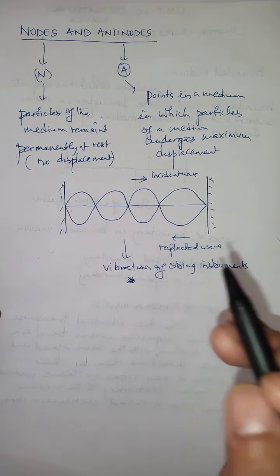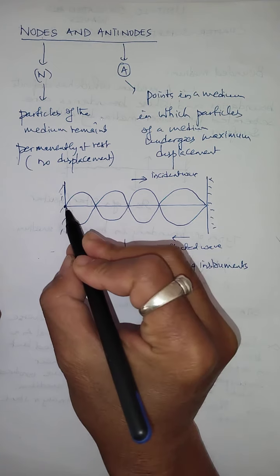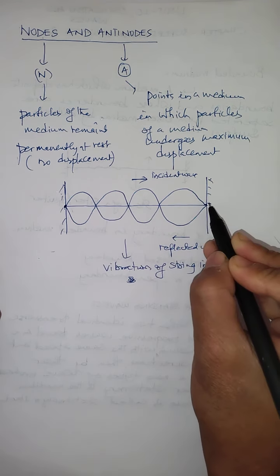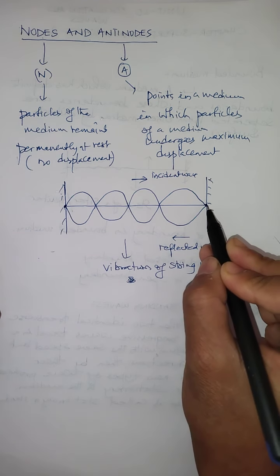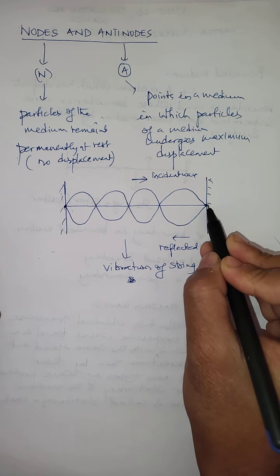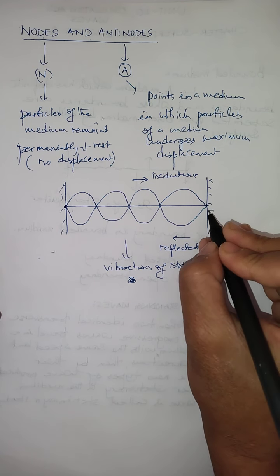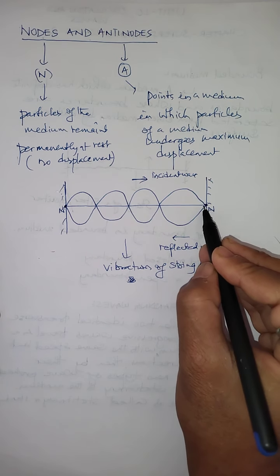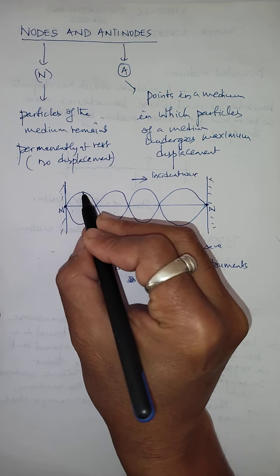But in the stationary wave or standing wave, there are points like this point. If you see, this is the point which is connected with the rigid wall, remaining fixed. That means the particle at this point will be permanently at rest. No displacement occurs for the particle at this point, and these points are called nodes, and we mark them with the letter N. So, node.